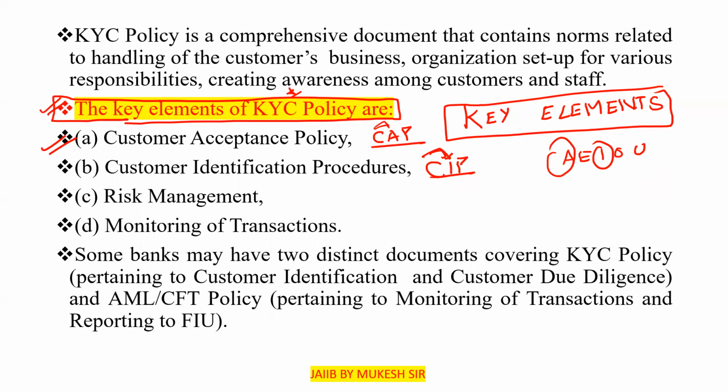First one, that is the customer acceptance policy. Second one, that is the customer identification procedures. Third one here, that is risk management. Fourth one, that is the monitoring of transactions. Clear? Fourth one here, that is the monitoring of the transactions.